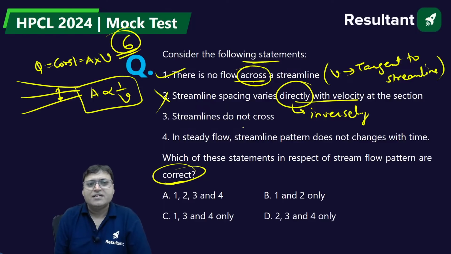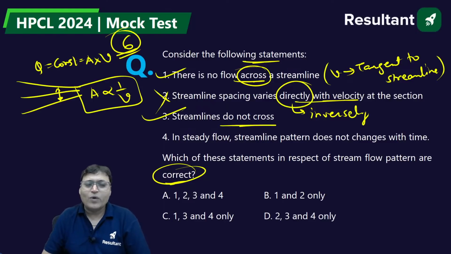2 is incorrect. Streamlines do not cross. Why do they not cross? Because if they cross, then at the point of intersection there will be two tangents, and that will represent two velocities at a particular point. That is not possible. 3 is also correct.